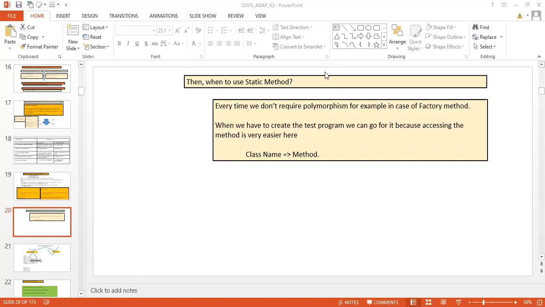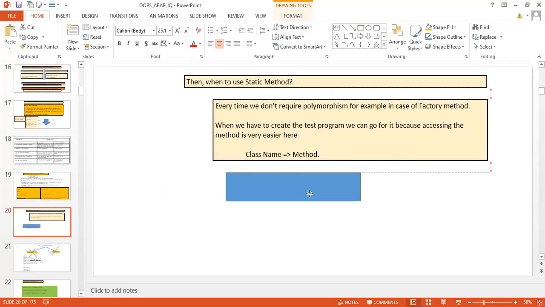So there are two types of polymorphism, and here I am writing it: one is overloading and another is overriding.